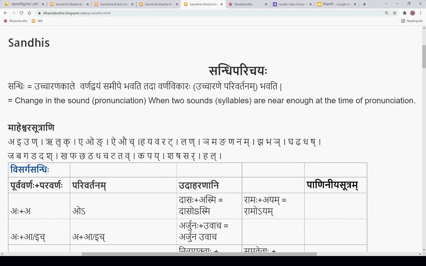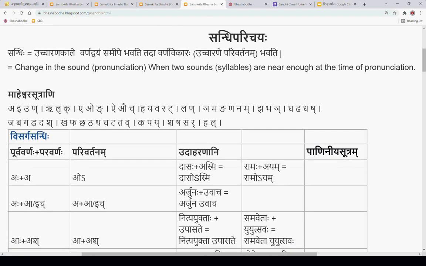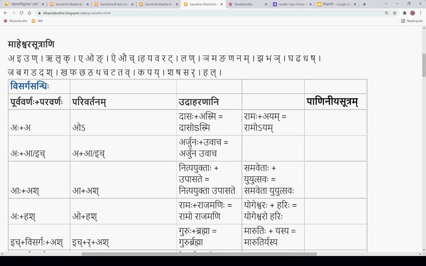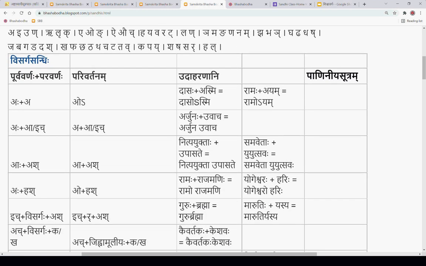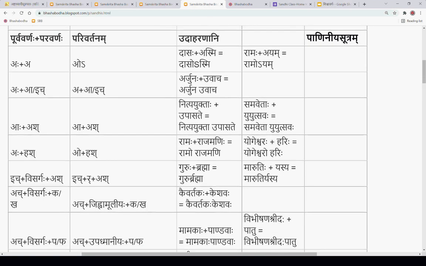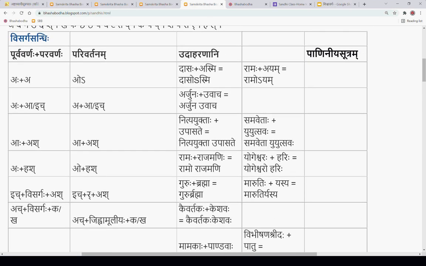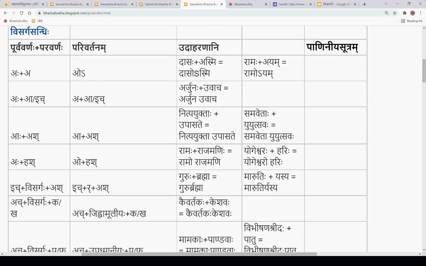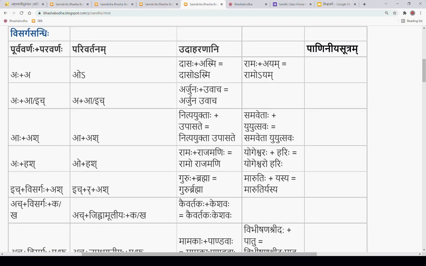Sandhi uchcharana kale varnadhyam samipe bhavati tada varnavikarah. Maheshwar sutrani atra darshitani. So mulatah we can classify the sandhis into three different categories.